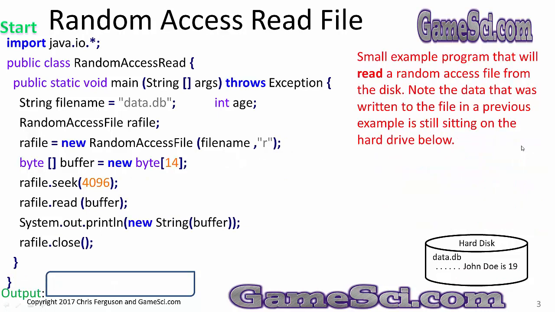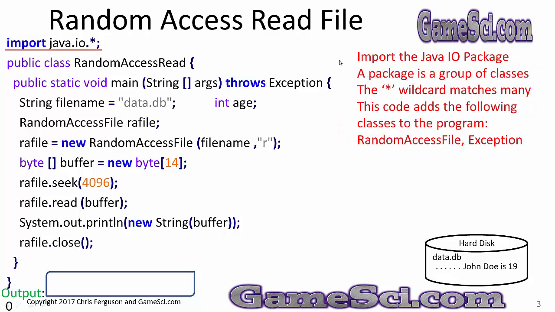Random access read file. A small example program that will read a random access file from the disk. Note the data that was written to the file in the previous example is still sitting on the hard drive below. Import the Java I/O package. A package is a group of classes. The star wildcard matches many. This code adds the following classes to the program: RandomAccessFile and Exception.